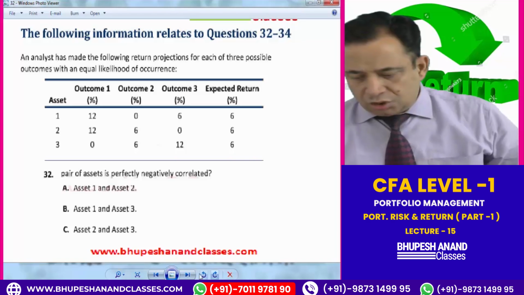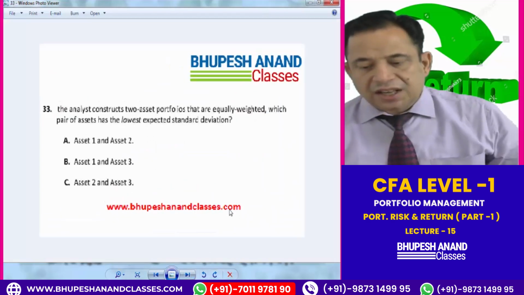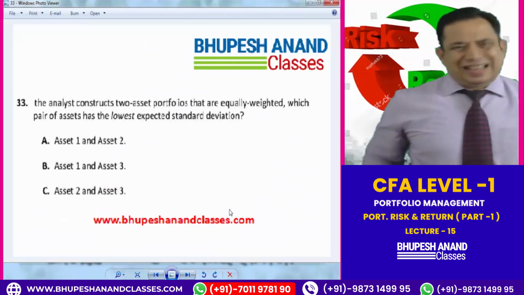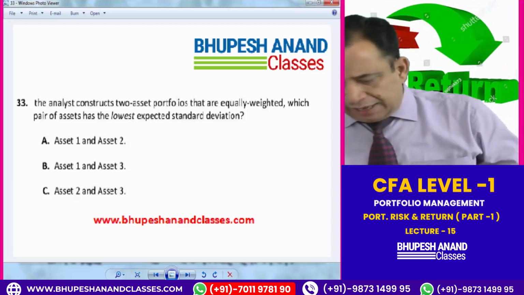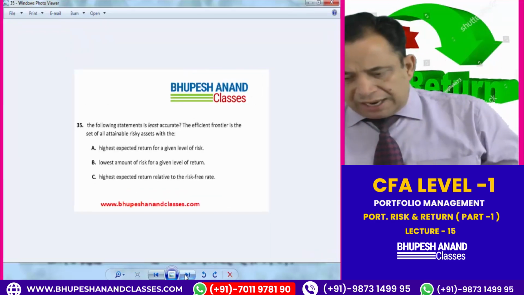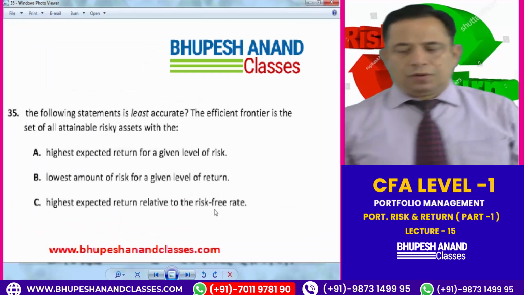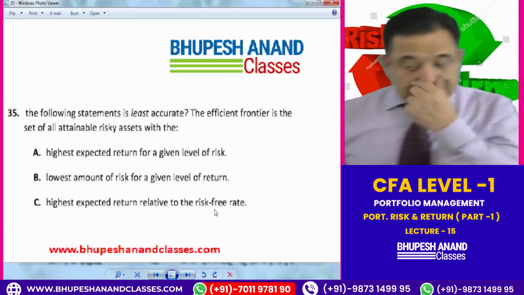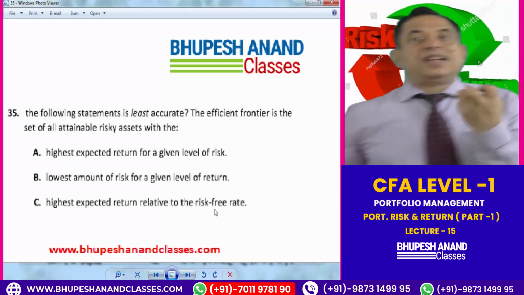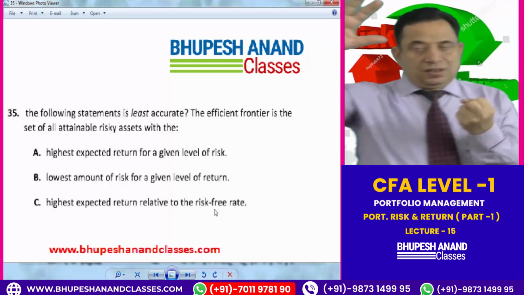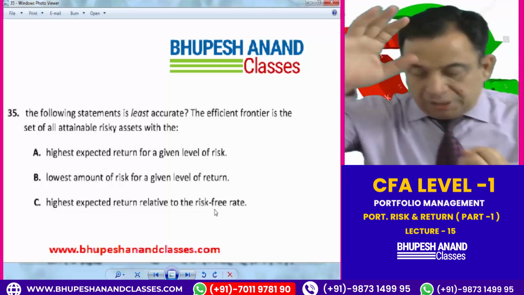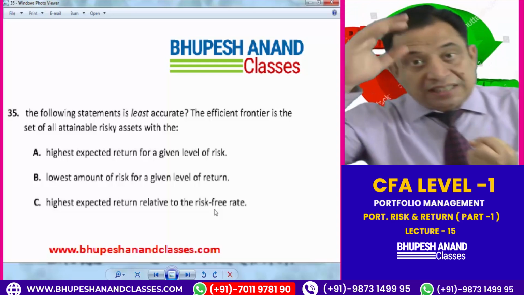So I am now at question number 33. Similarly, 33 and 34 we can answer on the same basis. So I am moving past 33, 34 and directly coming to 35 now. The following statement is least accurate. Least means it is a negative sense. So before answering, be careful that the question is asking for least accurate.